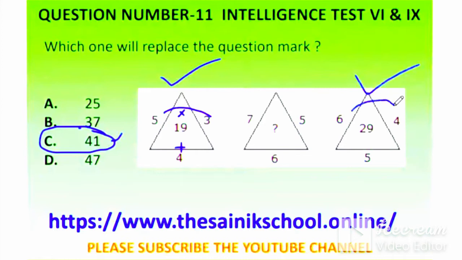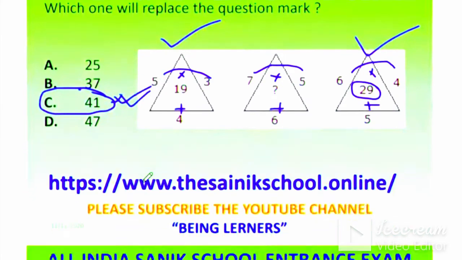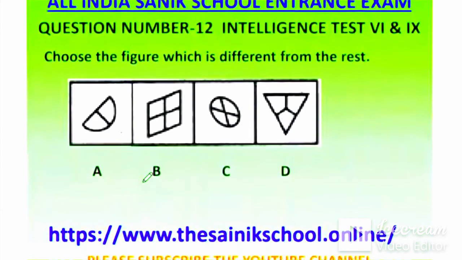If you multiply here 6 fours are 24 plus 5, it is coming 29. So our thinking is correct. Now you have to apply here. How will you apply? 7 fives are 35 by multiplying, plus 6, 35 plus 6, 41. So this is the correct answer, 41. Okay. Now next question, question number 12.